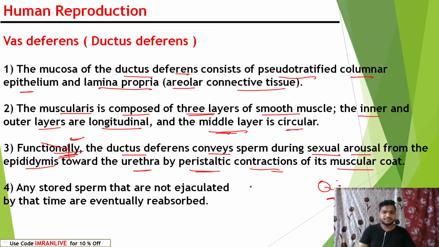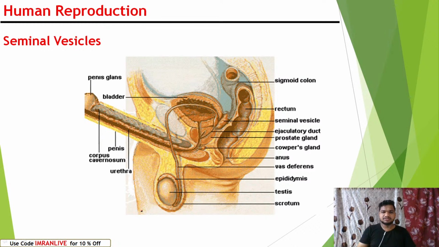Any stored sperm that are not ejaculated by that time are eventually reabsorbed. Generally, if a human is not participating in sexual intercourse for a long time, the sperm will be stored for a long time, then it will be reabsorbed by the vas deferens. Clear? So this is the region of the seminal vesicle.